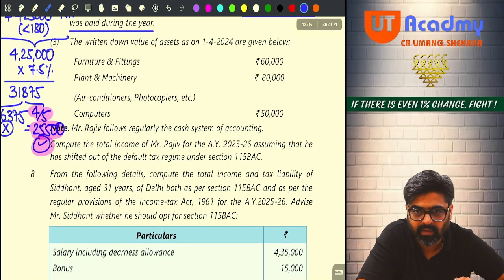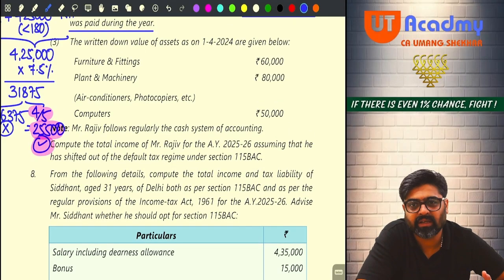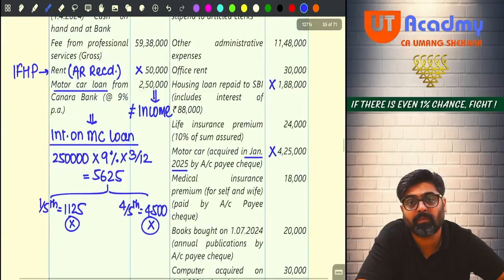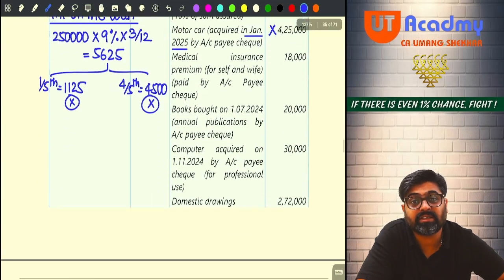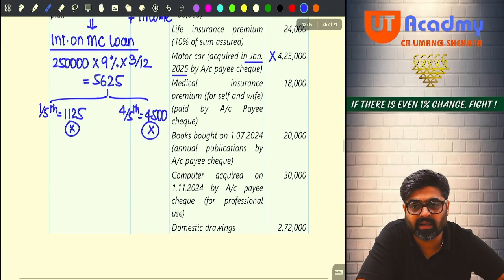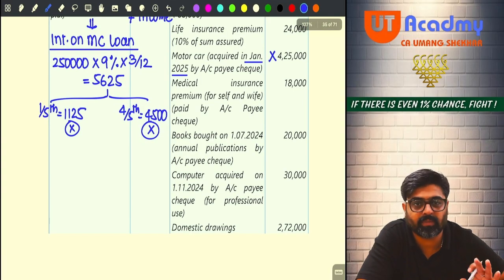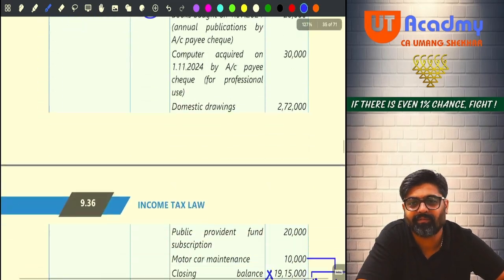60,000. If there is any addition, it will be given on the payment side: purchase of furniture and fitting. Can you see purchase of furniture and fitting on your payment side? Please check. Just like motor car purchase is given there, if any furniture and fitting is purchased, definitely it will appear over there. There is no purchase of furniture. Wait. Meaning there is no addition in the block.